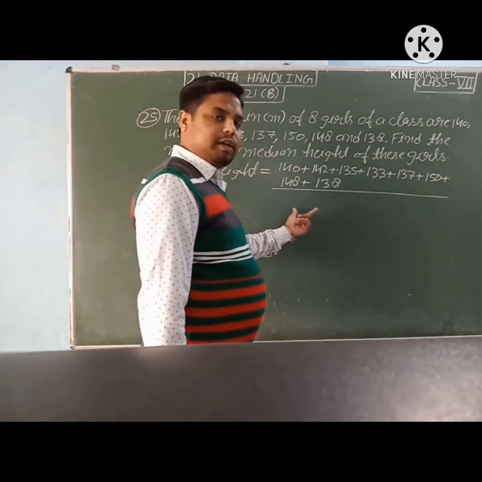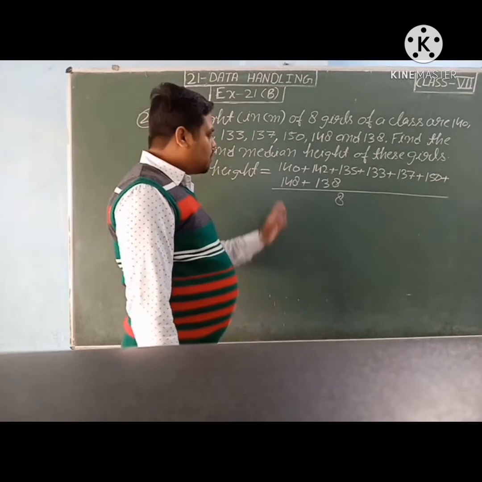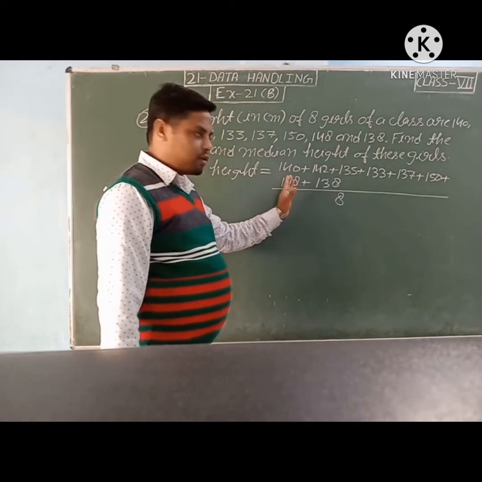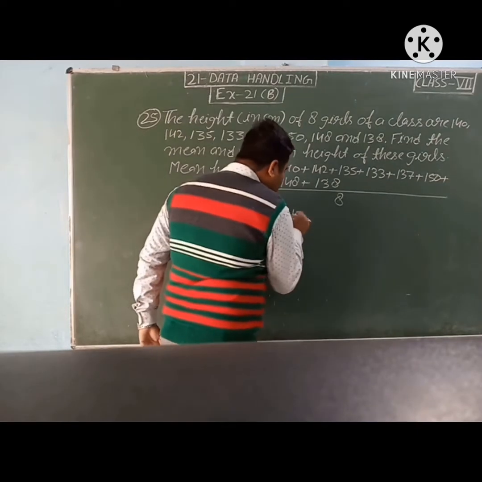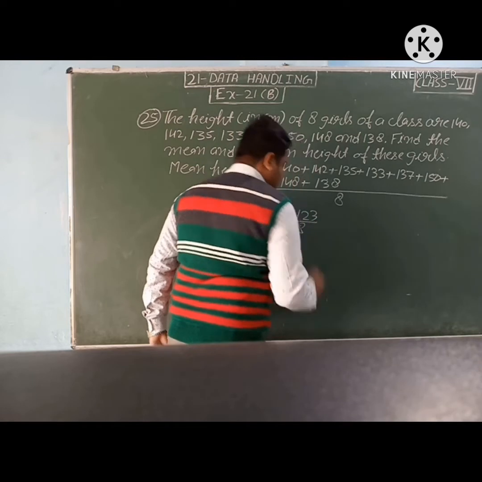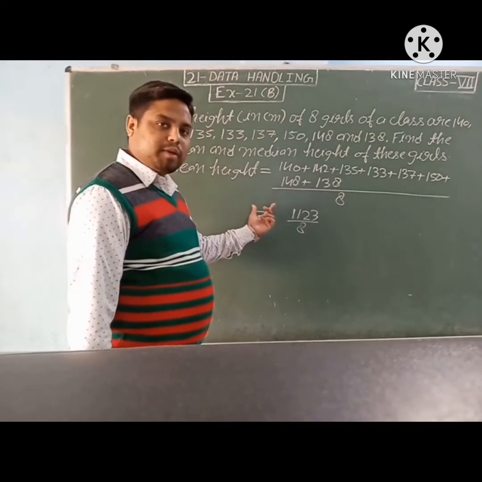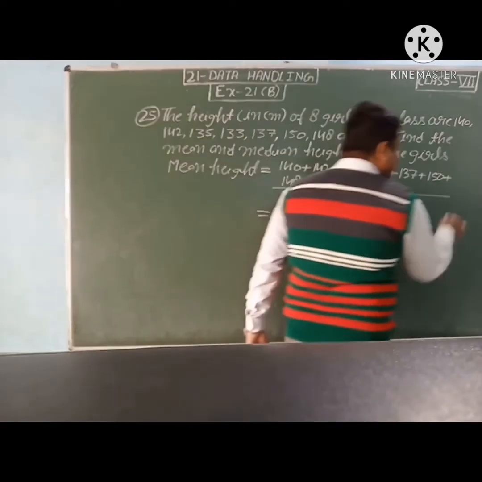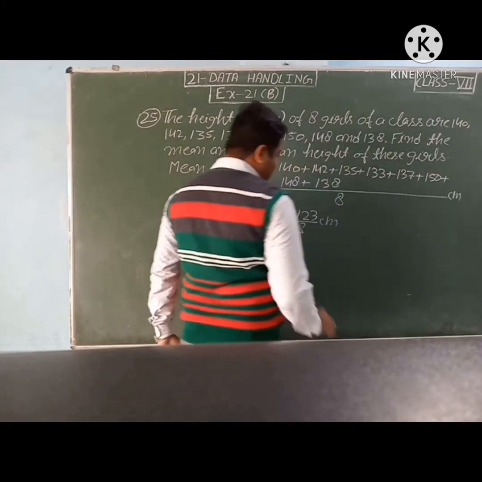How many? 8. So upon 8. Now we will do the sum of observations. It will come 1123 upon 8. One more thing, students, mean height will come in centimeter, so we will write here centimeter. Here also centimeter.